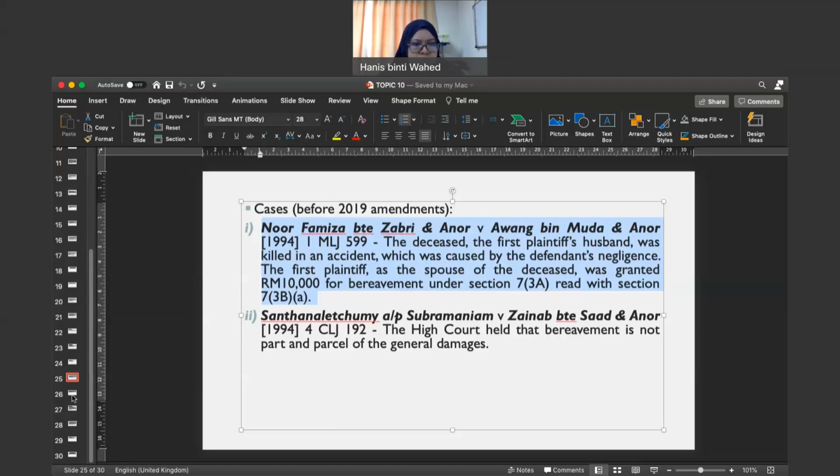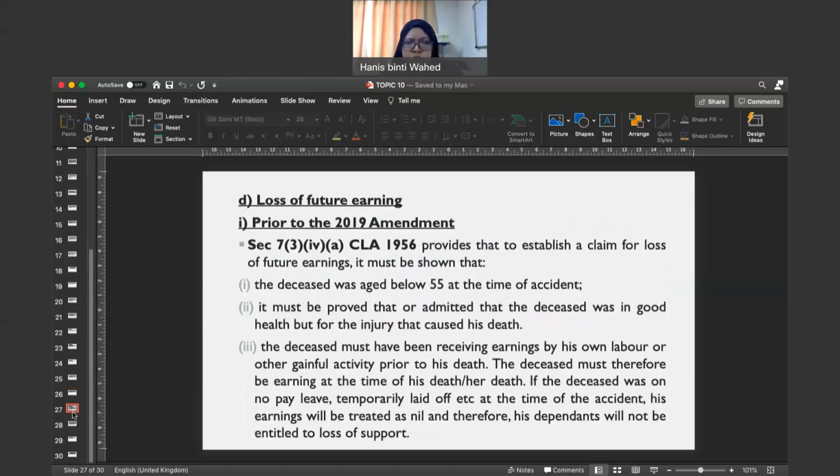Lastly, we already discussed what we call loss of support. We already discussed funeral expenses, and then we discussed about bereavement. Okay, now we will look at loss of earning. This is another type of damages that the dependent can claim against the defendant.